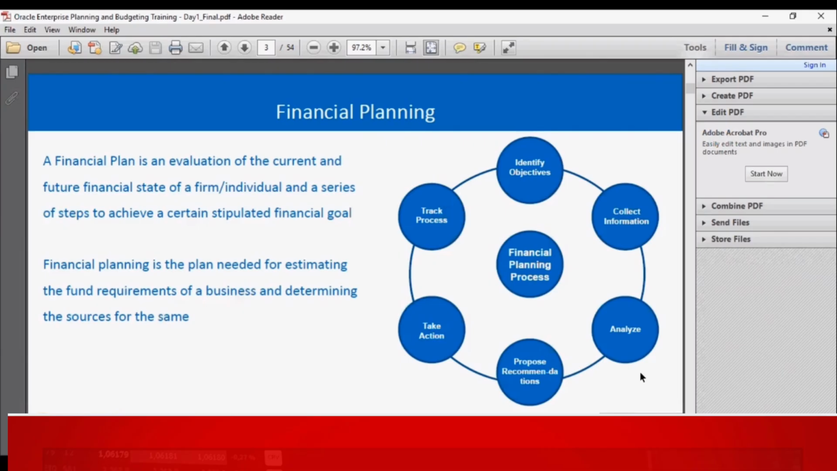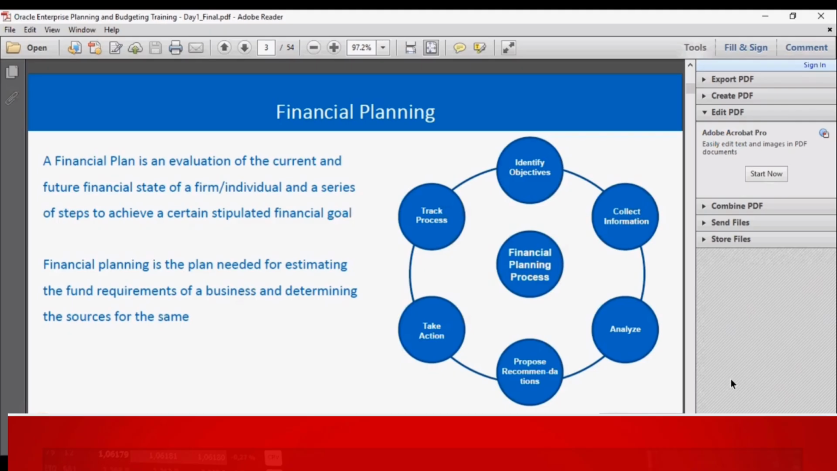Basically, a financial plan is an evaluation of the current and future financial state of a company or an individual, and a series of steps to achieve a certain stipulated financial goal. It's a process to estimate the funding requirements of a business and determine the sources for it. So there is a specific process to follow to execute a successful financial plan.